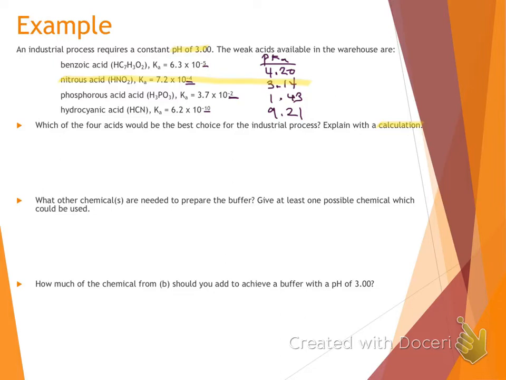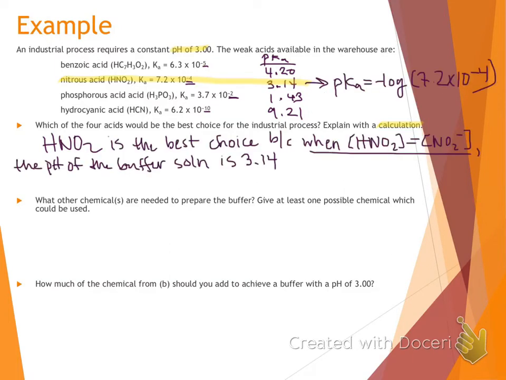We need to go ahead and explain why nitrous acid is the best choice. We know HNO2 was the best choice because the pH of that buffer system is 3.14. We know that because pH equals pKa.